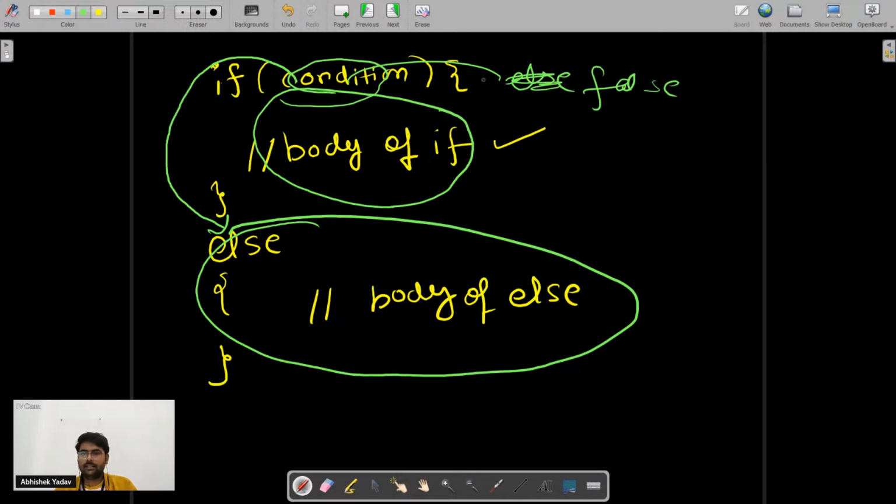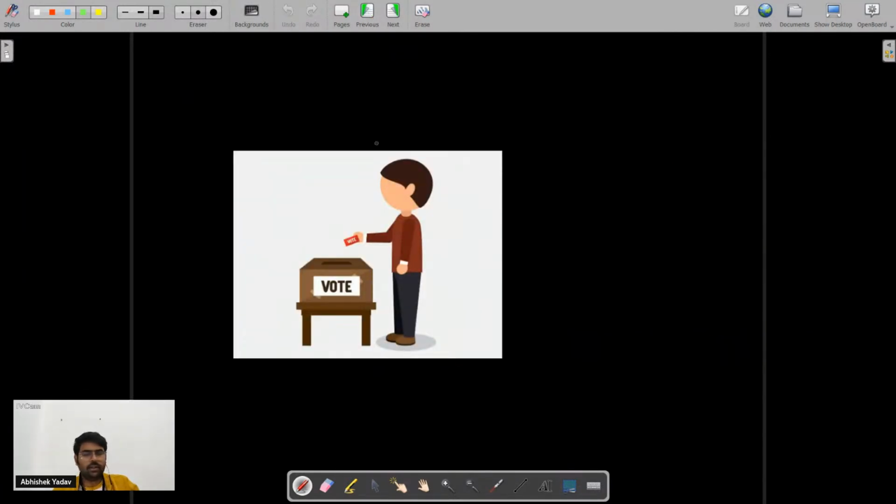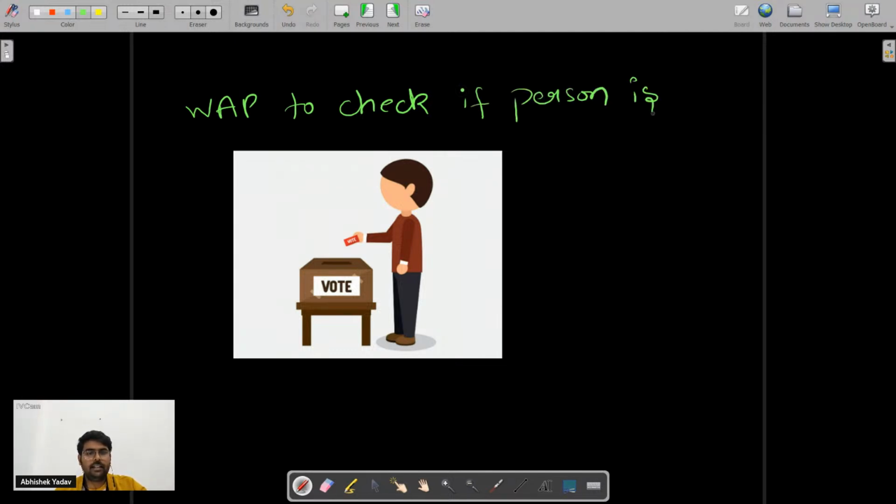Yeah. So guys, let's take a problem statement here and we will try to code this problem statement, right? Here we have to write a program to check if a person is eligible to vote or not.